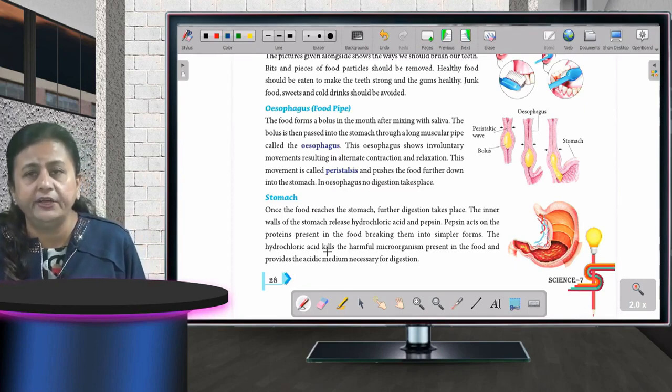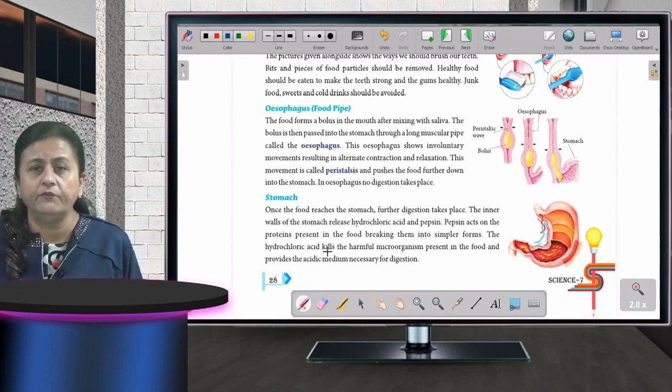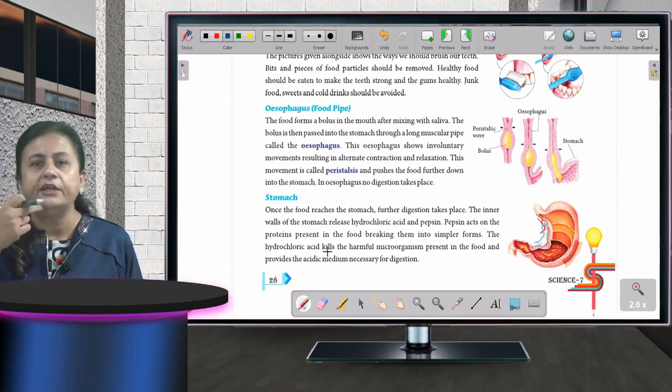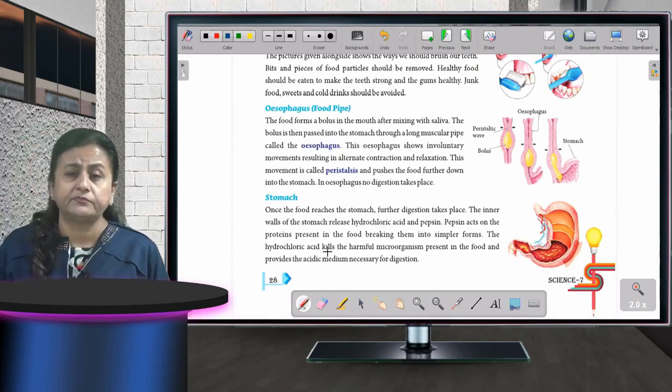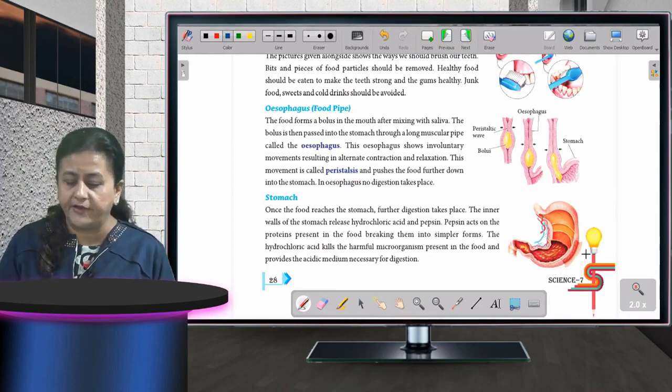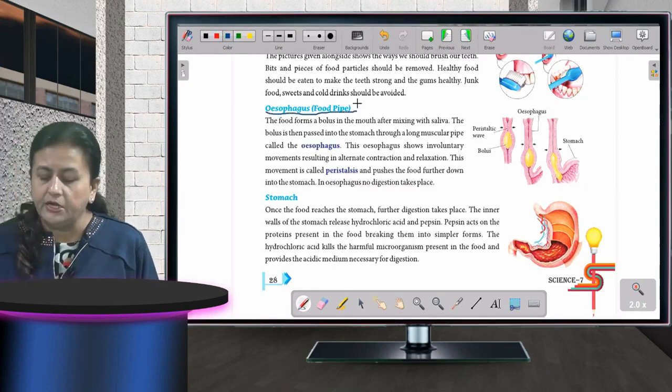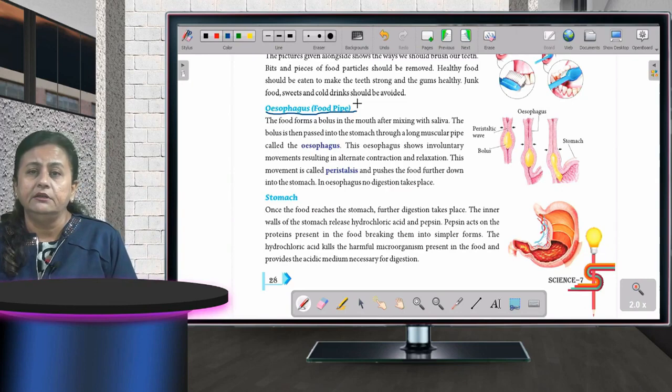This is the scientific term for the food pipe. Where is the food pipe? Once the food is in the mouth, it enters our stomach through the food pipe, and the food pipe is scientifically known as esophagus. What do we call it? Esophagus. Fine, children. So the correct pronunciation of this word is esophagus. Now, what happens in the food pipe?